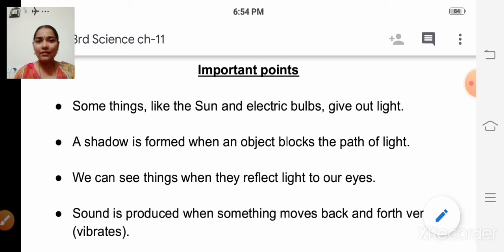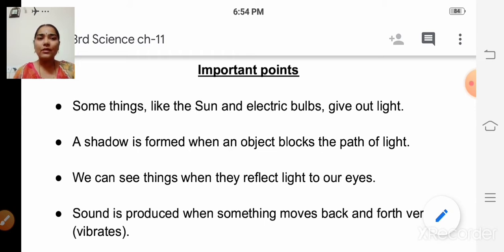Chapter number 11, Light, Force, and Energy. Right? So today we are going to see some important points from the lesson and we will learn the book back exercises. Okay?